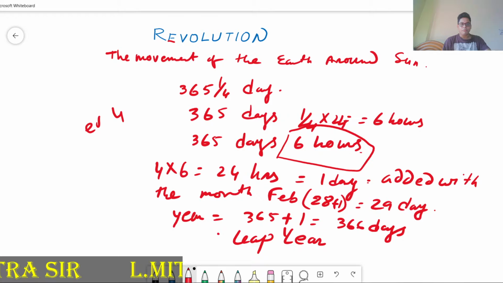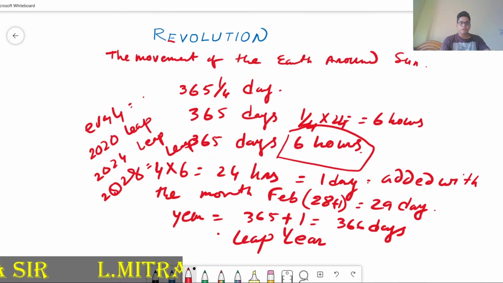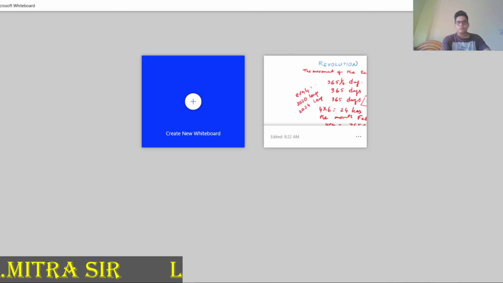Before that, 2016 also was a leap year. A year which can be divided by 4 with no remainder is considered a leap year. This thing we have to understand in the case of revolution.